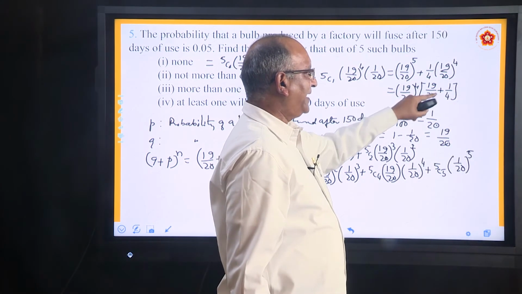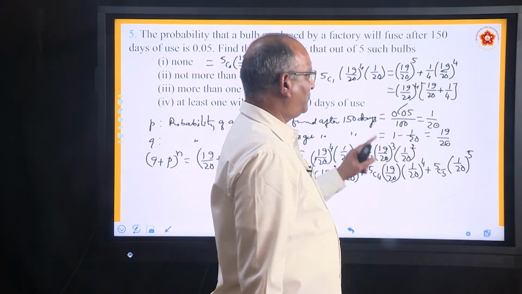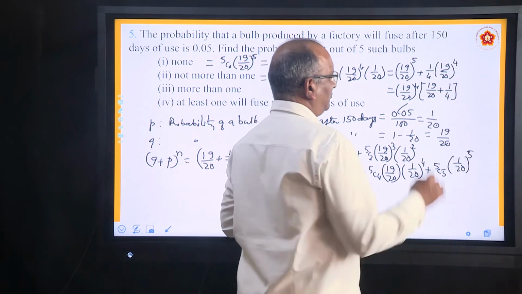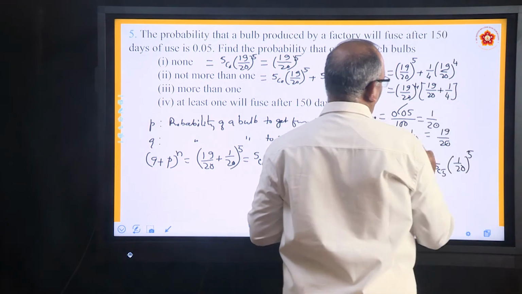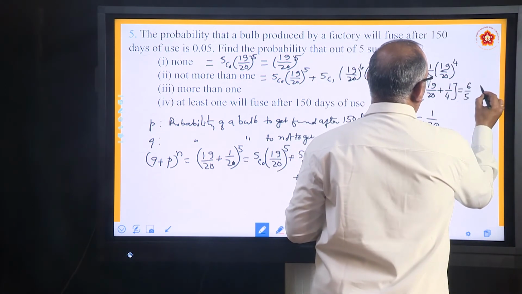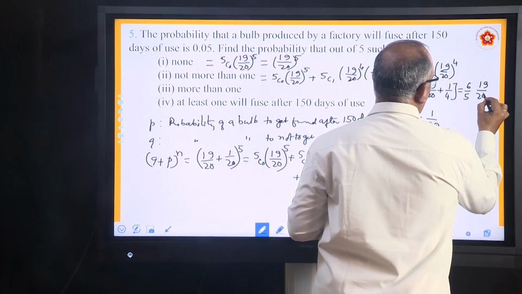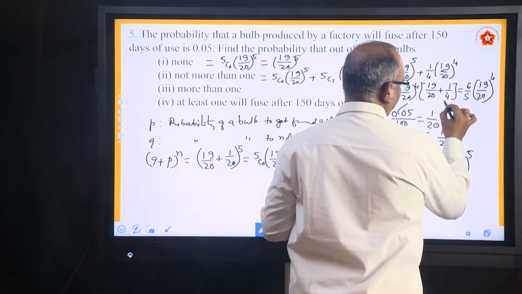Take LCM as 20, so you will get 19 plus 5, 24 by 20. 24 by 20 is 6 by 5, since 4 fives are 20 and 4 sixes are 24. So it is 6 by 5 into (19 by 20) to the power 4.